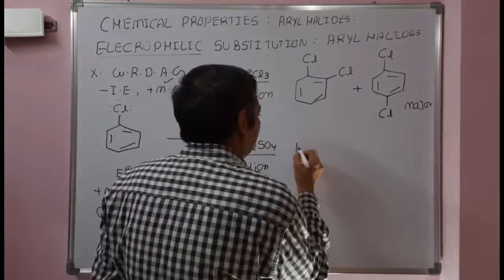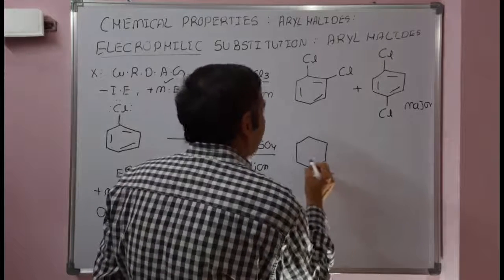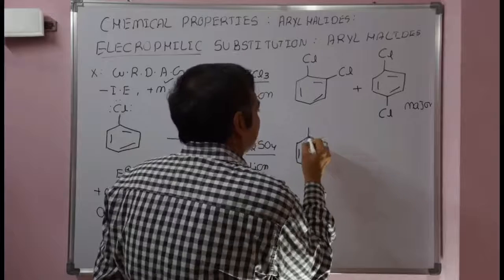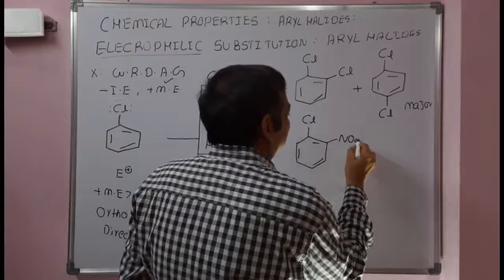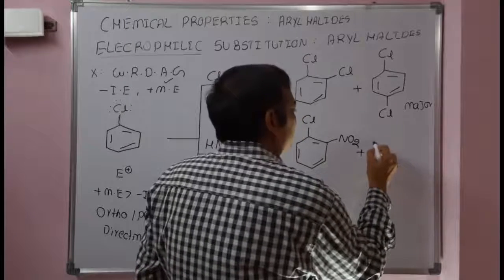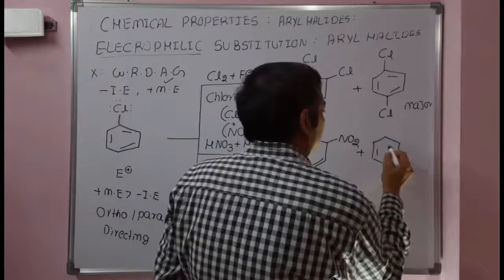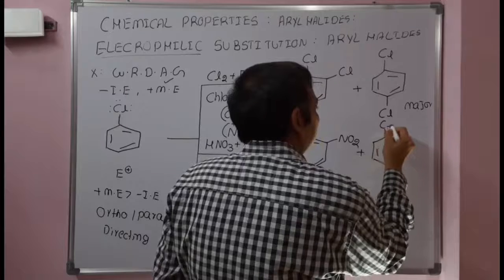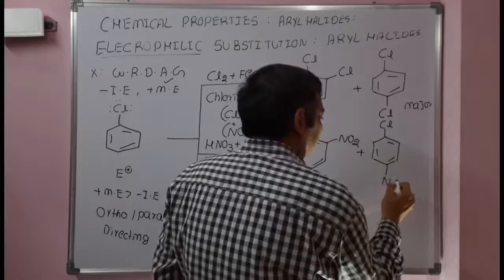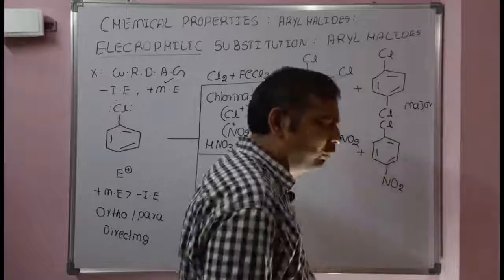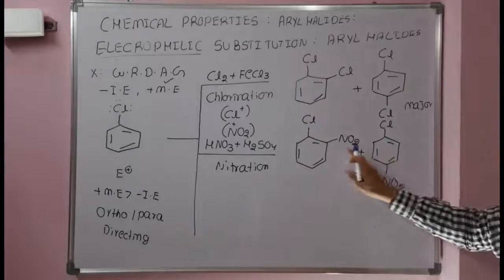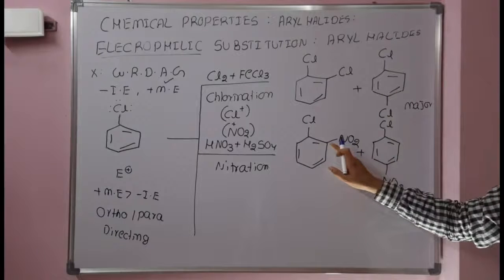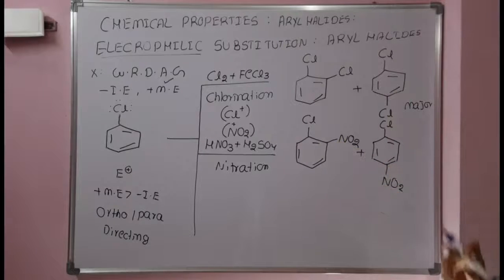Regarding the mechanism for halogenation and nitration, you can check my previous videos. It is a very simple mechanism: first generation of the electrophile, attack of the electrophile, and removal of the old group. We discussed several examples. So in nitration, NO2 plus is the electrophile. In case of chlorobenzene, the NO2 plus electrophile will attack at the ortho position as well as the para position.